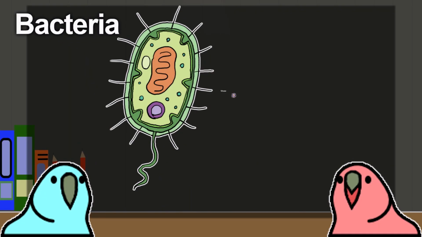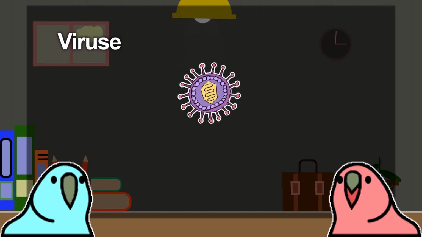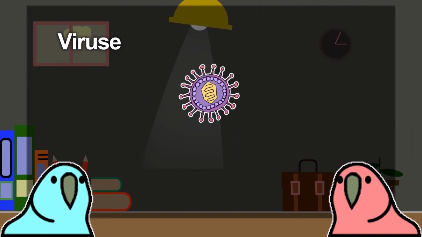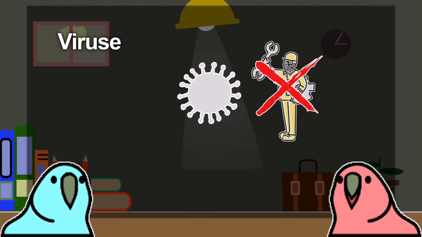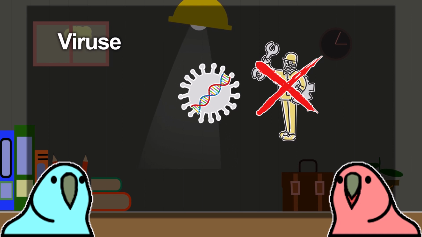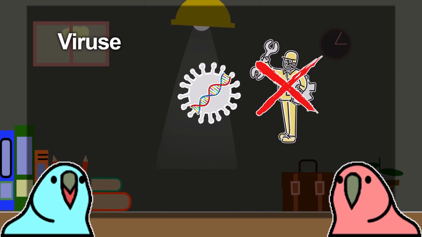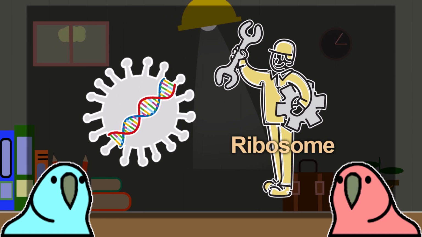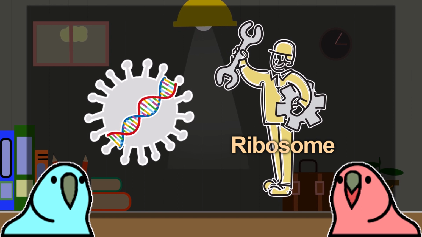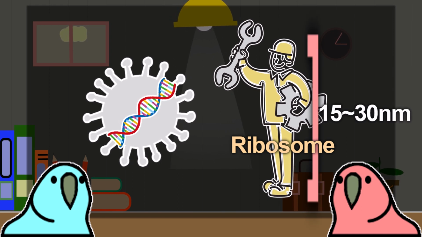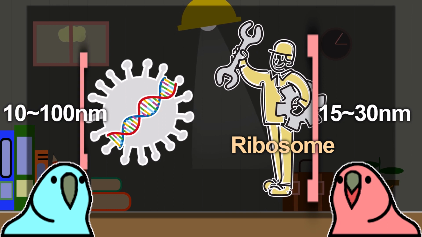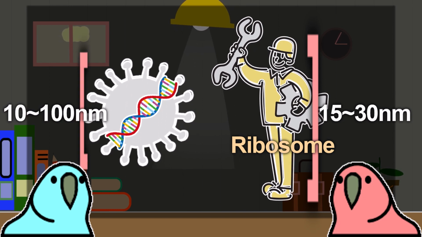I told you that viruses are much smaller than bacteria, didn't I? You compared it to humans and black pepper. Exactly. And because of their small size, there's no room for a carpenter inside the virus. There is a blueprint, though. No room for a carpenter, you say? For instance, ribosomes, which are the carpenters that make proteins from the blueprint, are 15 to 30 nanometers in size. Viruses are 10 to 100 nanometers, so they physically can't fit in.